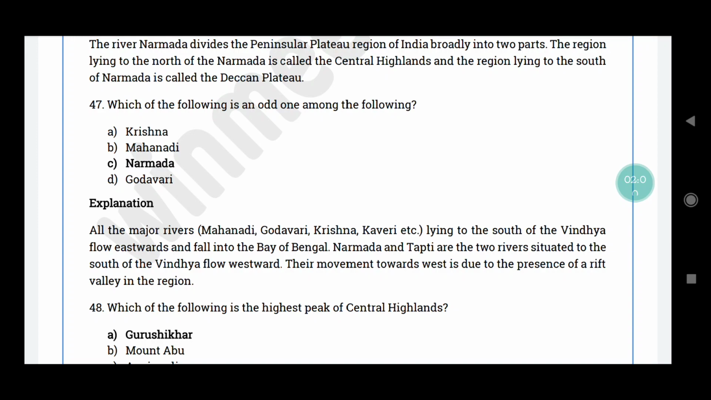Bay of Bengal கடலில் eastwardsல flow ஆகி கலக்குது. இதில் நர்மதை and தபதி are the two rivers situated in the south of the Vindhya flow westward. So இதோட movement it is towards west, and இது ஏன்னா there is a rift valley in that region. அந்த rift valleyனால இது westwardsஆ flow ஆகுது.